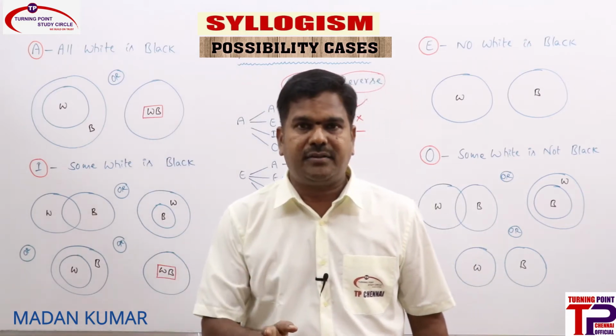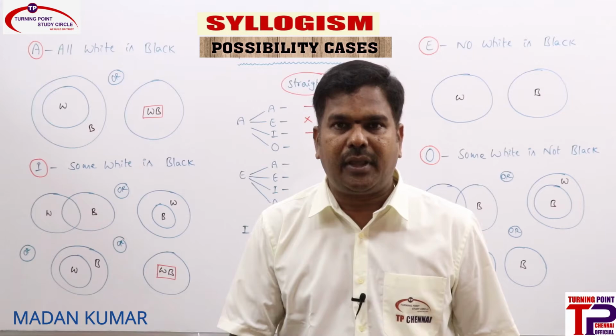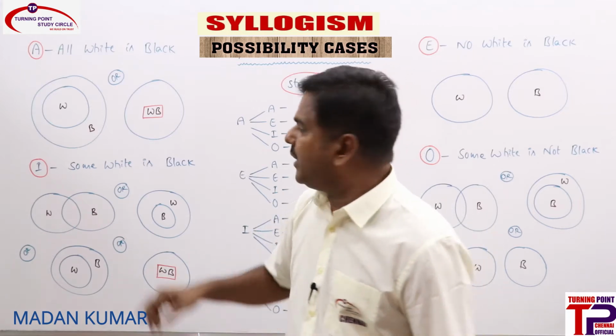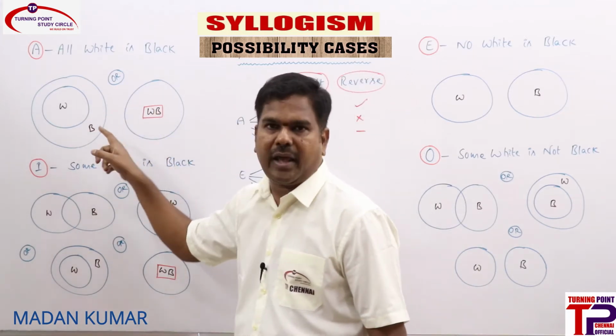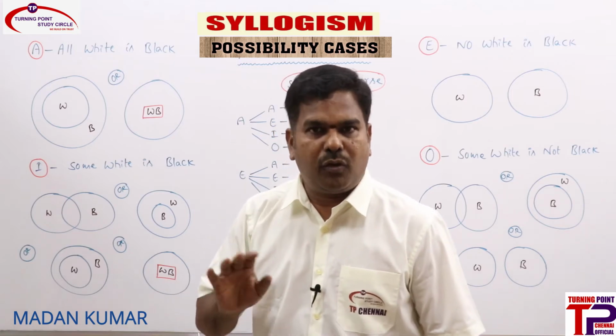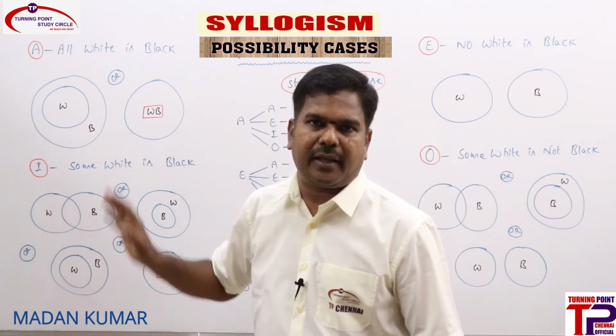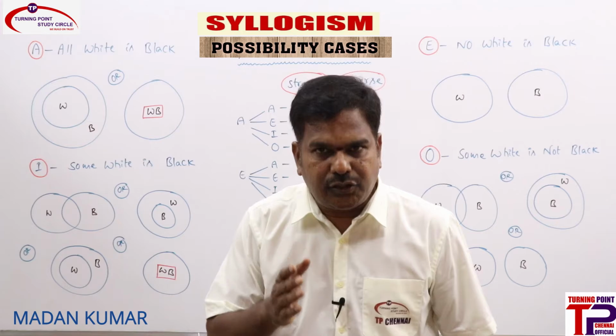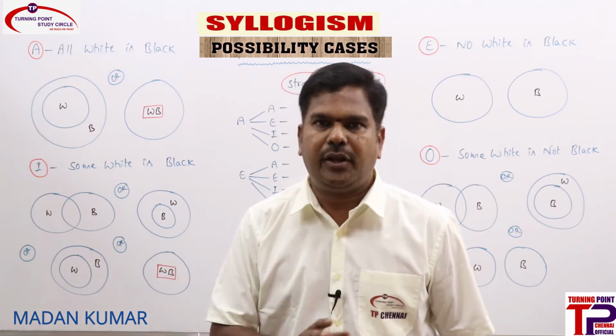Whenever an A statement is there, O straight is not a possibility, but O reverse is a possibility. So if it is true in any one of the diagrams, we need to consider that one. We need not check that it must be true in all the diagrams. For possibilities, if it is true in any one of the diagrams, we need to consider it.